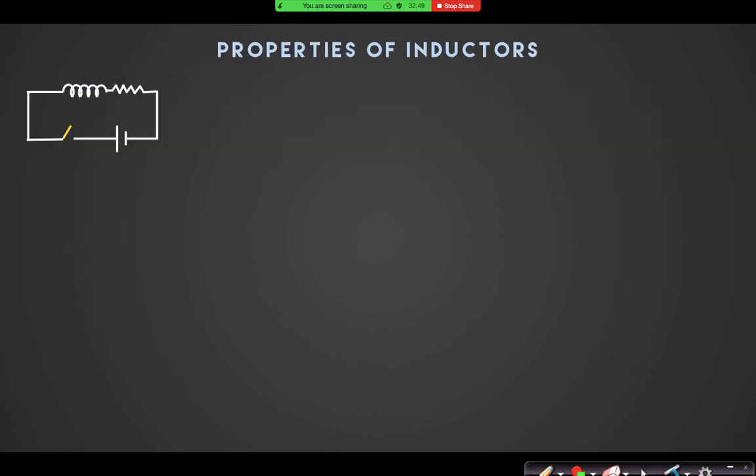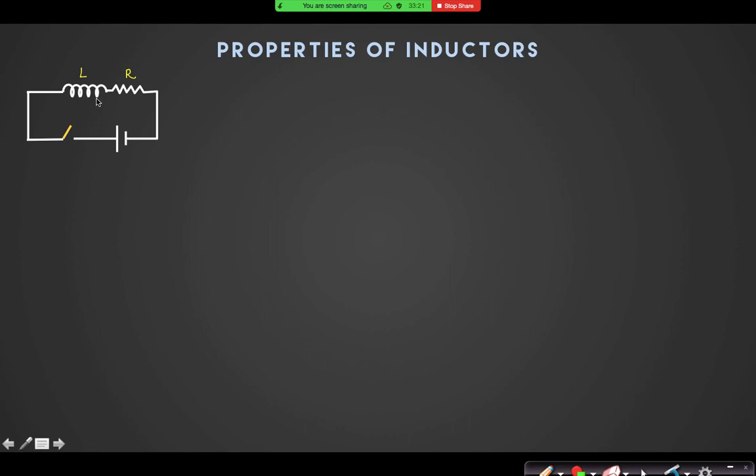Properties of inductor. Look, in that circuit I have shown the inductor like a solenoid. Basically, inductors are solenoids because solenoids are coils. So inductors are shown like this coil, right? Suppose this is an inductor of inductance L and resistance R. If someone says that there is a coil, you have to understand that the coil has one inductance as well as a resistance.